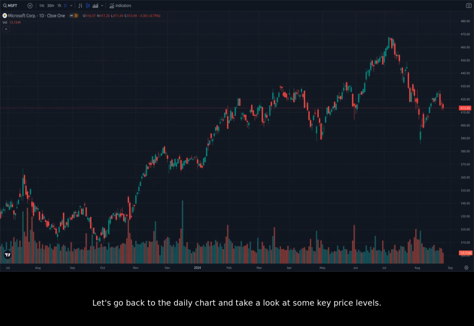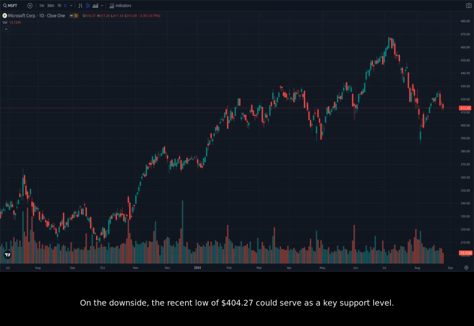Let's go back to the daily chart and take a look at some key price levels. The recent high of $418.88 could serve as a key resistance level. If the price breaks above this level, it would be a strong bullish signal, potentially leading to further gains. However, if the price fails to break above this level, it could lead to a pullback.